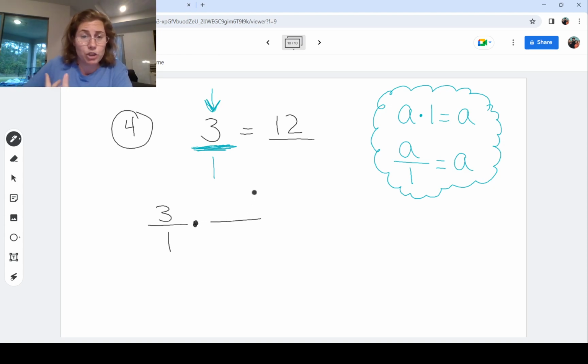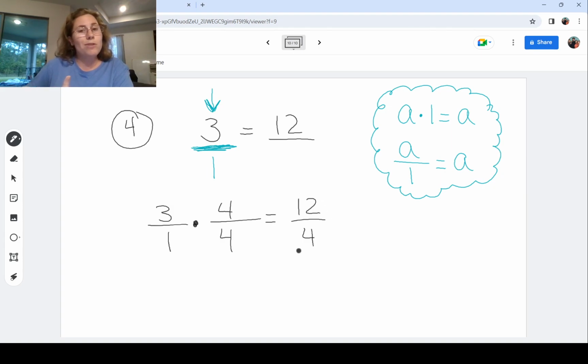And the one that I'm going to choose is what times 3 gets me 12. And 3 times 4 gets us 12. But if I do anything to the numerator, I must do the same thing to the denominator. And that's where I'm getting 3 times 4 is 12. 1 times 4 is still 4.